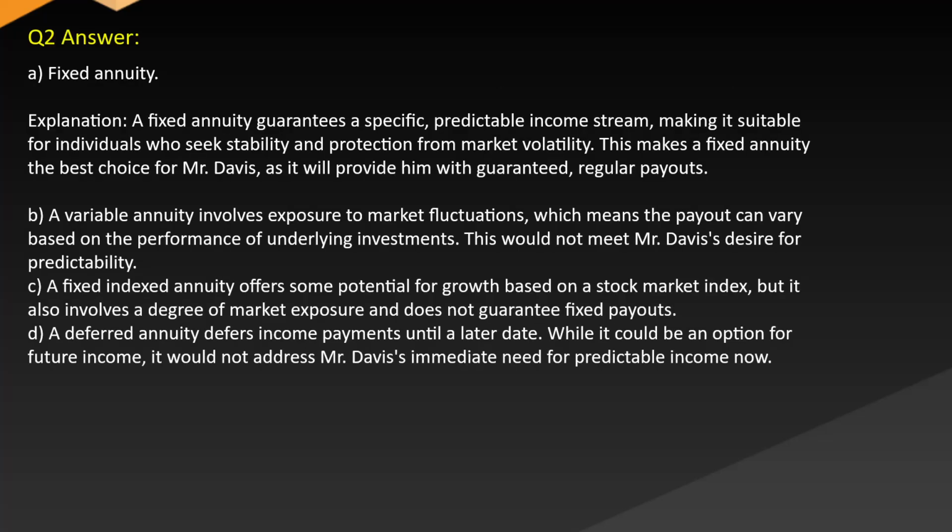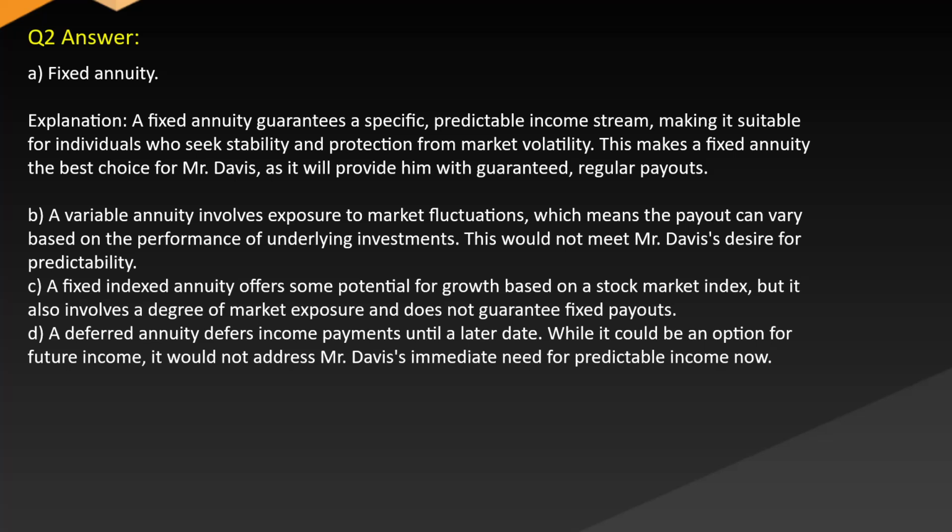Answer. A. Fixed annuity. Explanation. A fixed annuity guarantees a specific, predictable income stream, making it suitable for individuals who seek stability and protection from market volatility. This makes a fixed annuity the best choice for Mr. Davis, as it will provide him with guaranteed, regular payouts.